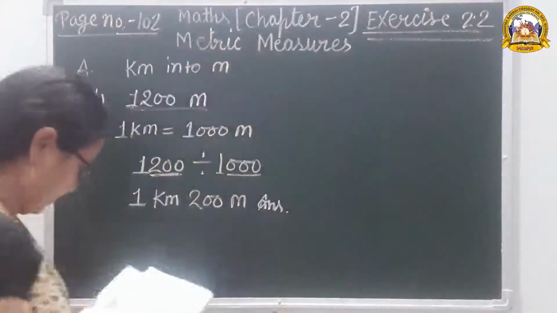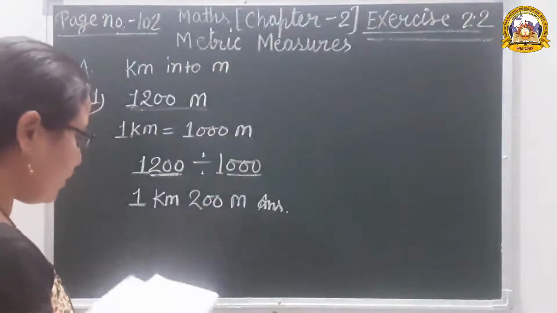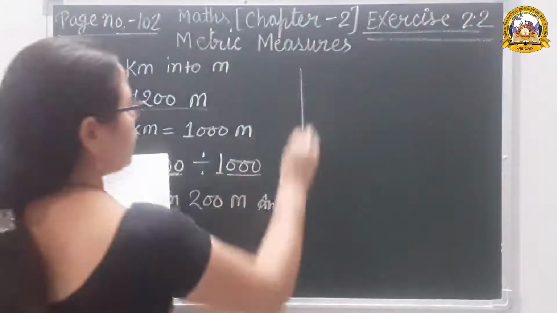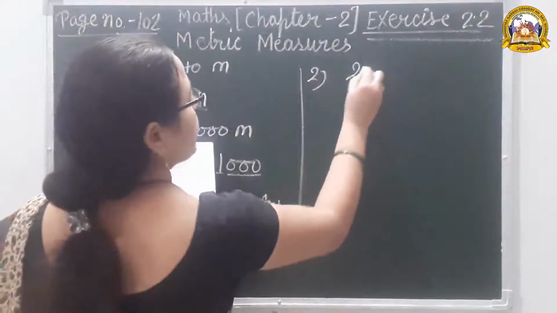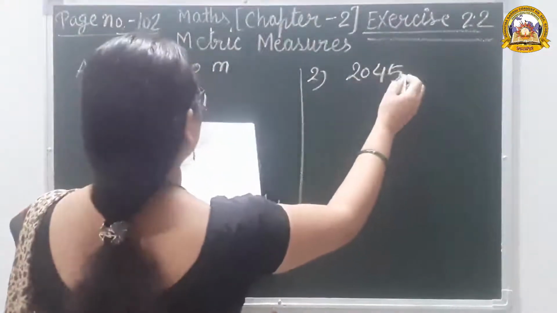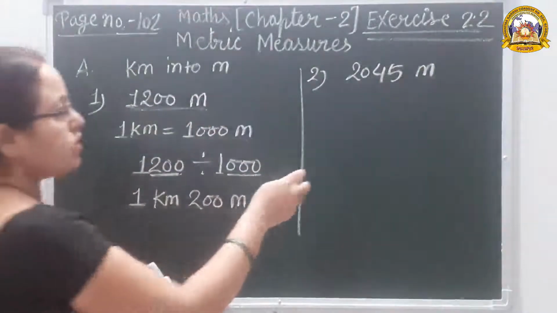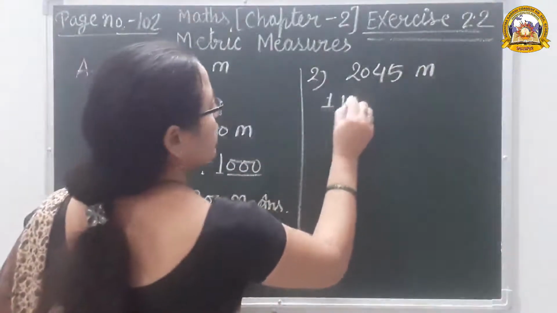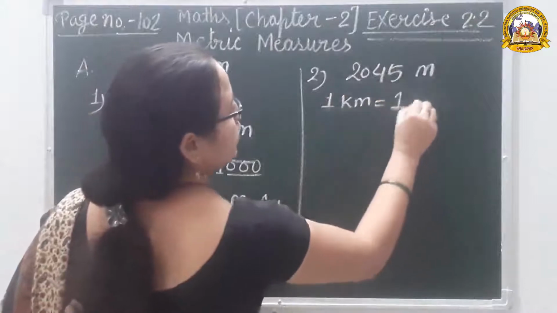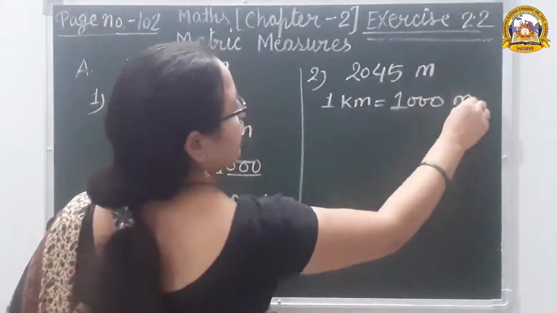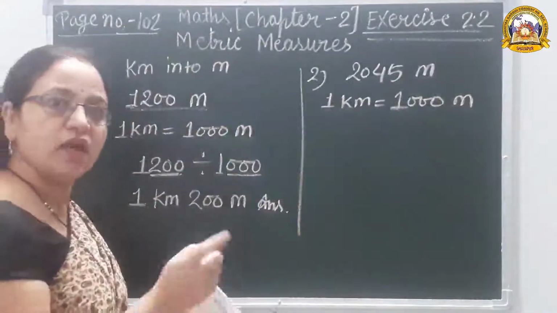Next, question number 2. 2045 meter. The same method applies here also. 1 kilometer is equal to 1000 meter. That is why we are dividing this number by 1000.